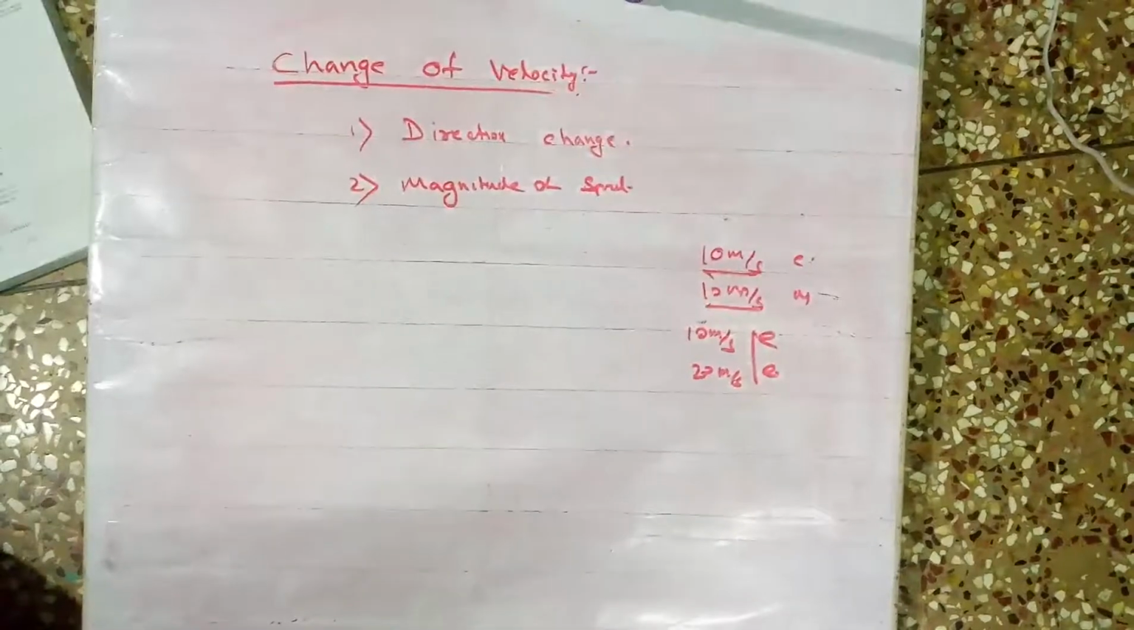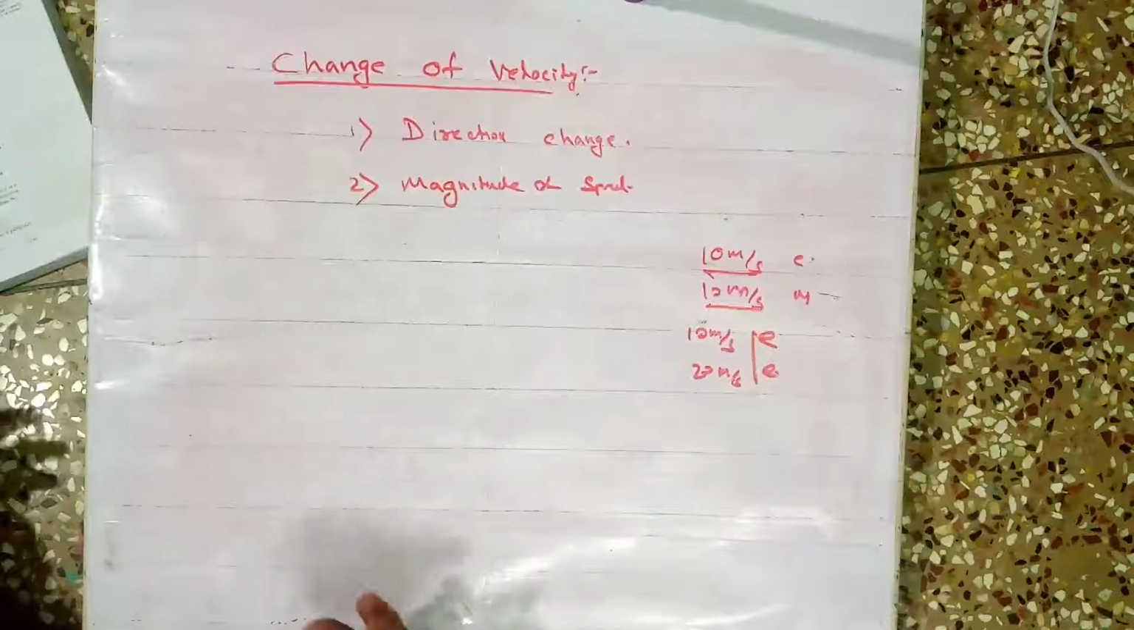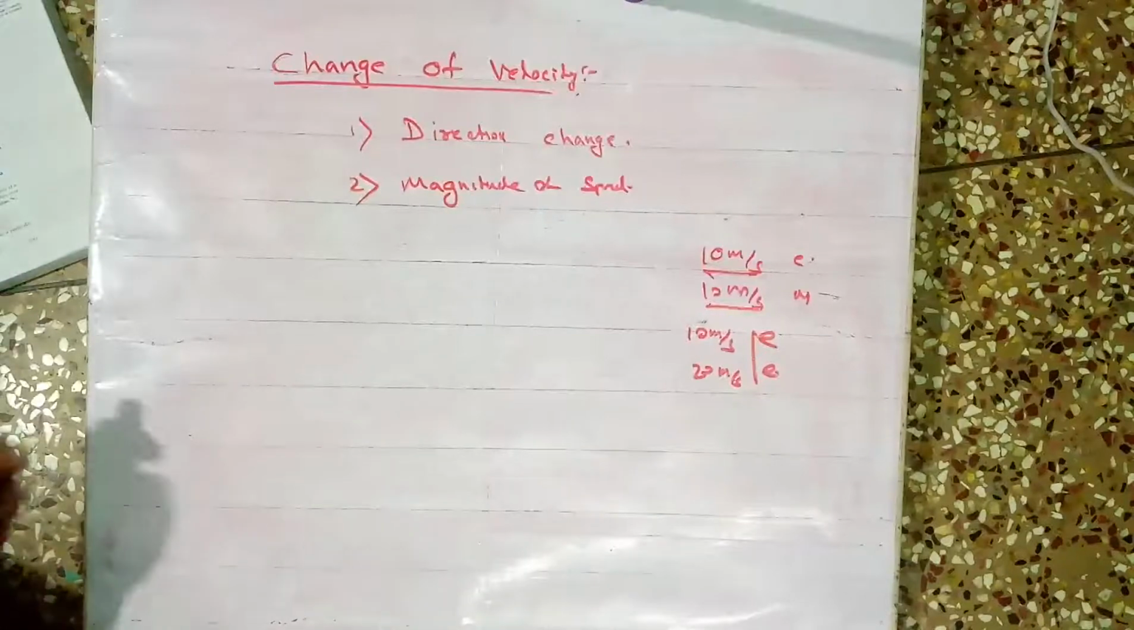It depends upon both the direction and the magnitude of the body. If any one of these two changes, then the velocity will change. Clear?